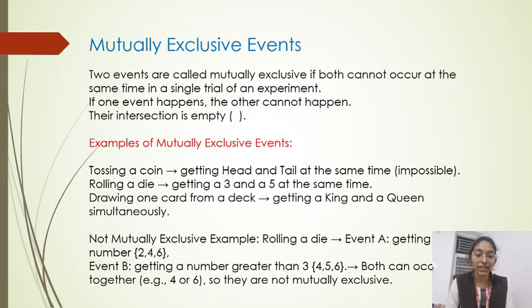Not mutually exclusive examples: rolling a die. Event A, getting a number like 2, 4, 6. Event B, getting a number greater than 3: 4, 5, 6. Both can occur together, for example 4 or 6. So they are not mutually exclusive. This is about mutually exclusive events.